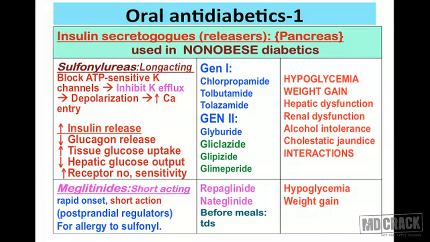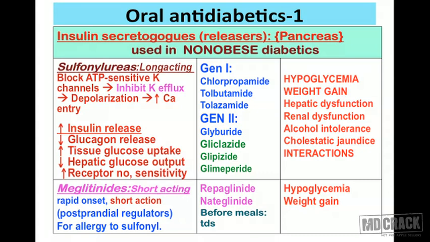Now we can go to the next slide and have a view at this nice table. I have written on the top the group of oral antidiabetic drug, and below I am describing the oral antidiabetic agents. The first group is called insulin secretagogues or insulin releasers, and in the bracket I write the site of action so that you will be sure where these drugs are acting.